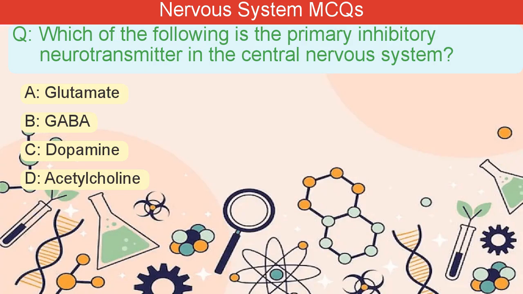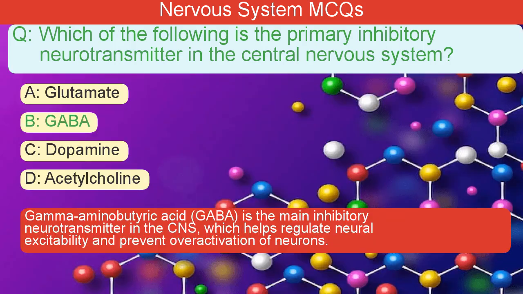Which of the following is the primary inhibitory neurotransmitter in the central nervous system? A. Glutamate. B. GABA. C. Dopamine. D. Acetylcholine. The correct answer is B. Gamma-aminobutyric acid, GABA, is the main inhibitory neurotransmitter in the CNS, which helps regulate neural excitability and prevent overactivation of neurons.